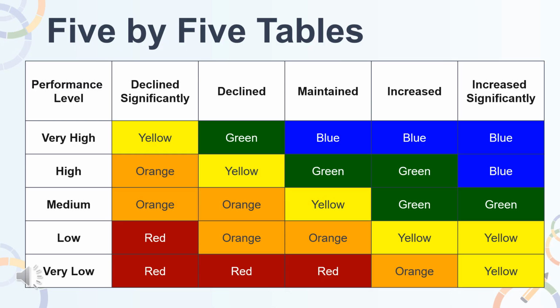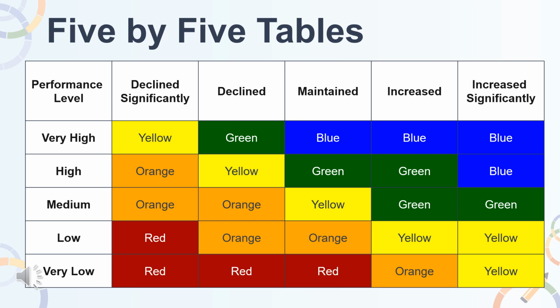Now I will provide details on how performance colors are determined using a 5x5 table. For the LEA, school, or student groups, EL and LTEL student groups, the performance level or color, red, orange, yellow, green, and blue, is determined through the use of a 5x5 table that utilizes the status and change levels. The LP 5x5 uses the intersection of status and change to determine the final performance level or color.